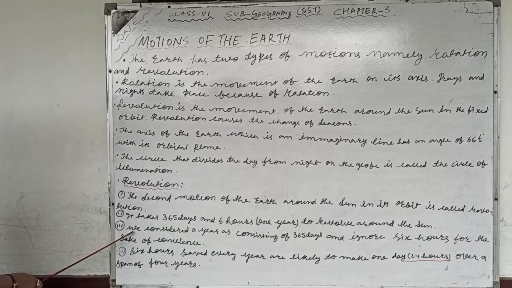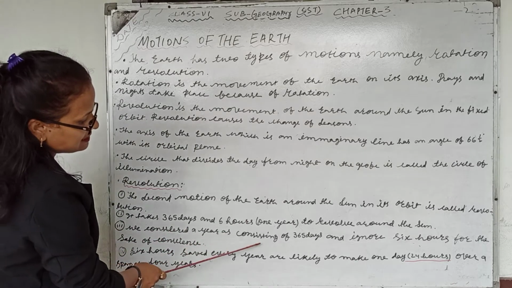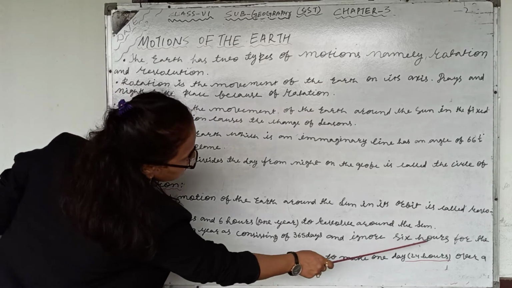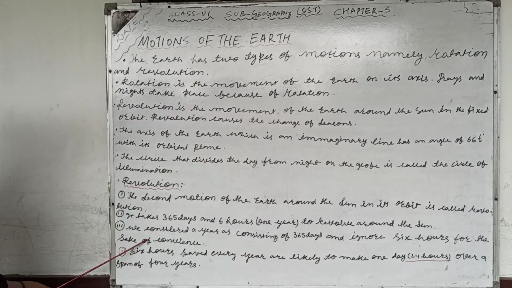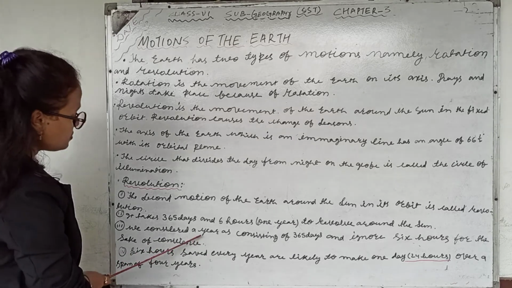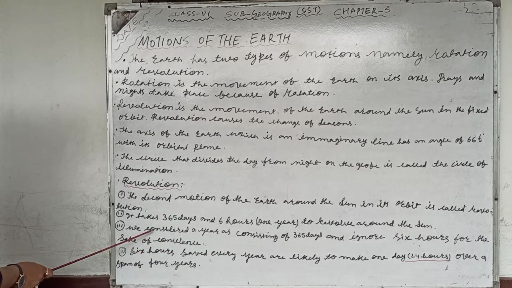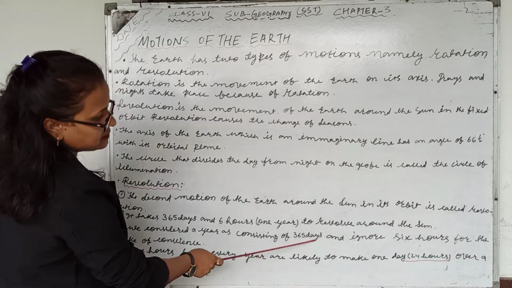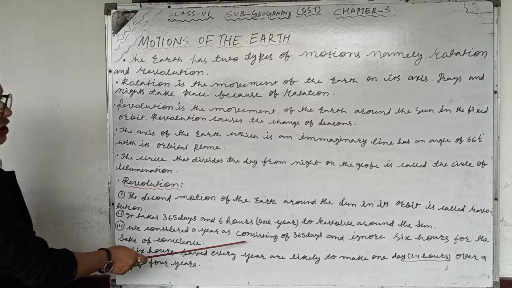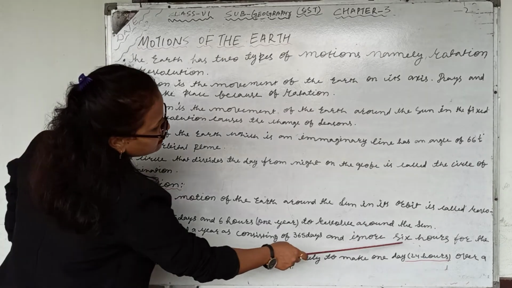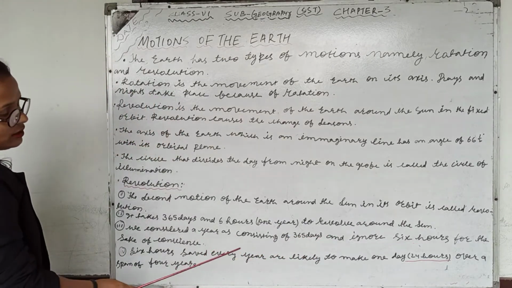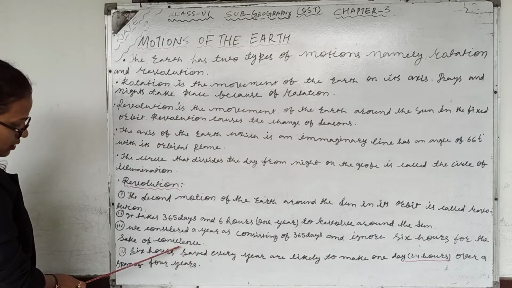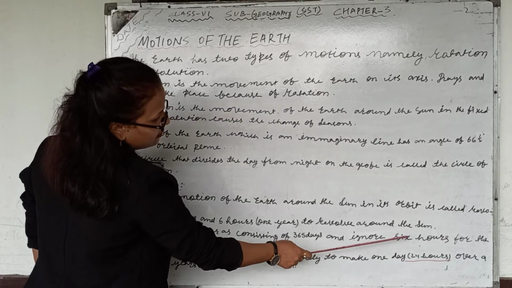Next point, we consider a year as consisting of 365 days and ignore 6 hours for the sake of convenience. So every year we get 365 days, but after 4 years the extra hours add up, and we add 1 day.